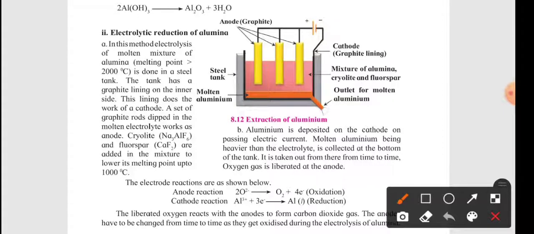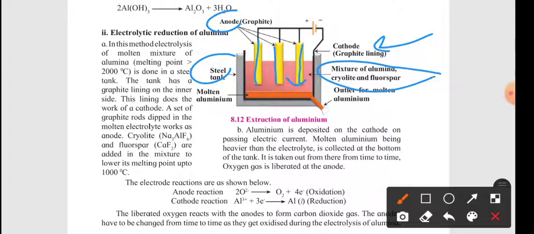The main thing is that you have to concentrate on this diagram. This is basically a steel tank, internally coated with a graphite lining, and this graphite lining acts as the cathode, the negative terminal. Second, graphite anodes are immersed in a solution that is a mixture of alumina, cryolite, and fluorspar.